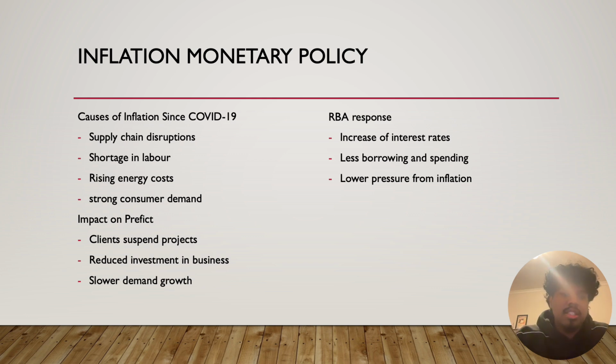To reduce inflation, the Reserve Bank of Australia increased interest rates, and higher interest rates made borrowing more expensive for households and businesses. As spending slowed down, aggregate demand fell and helped to reduce inflation. But the downside is that economic growth also slowed down. Real GDP weakened and employment growth will most likely decline.